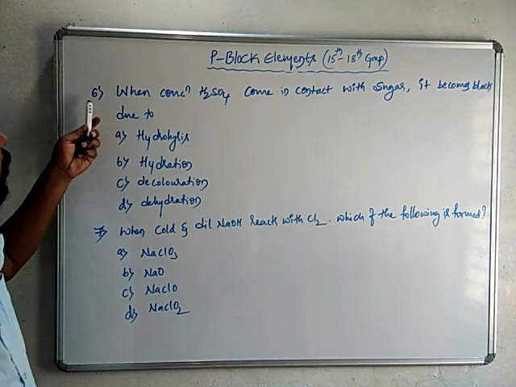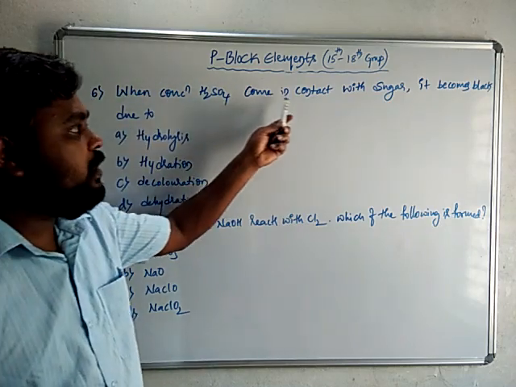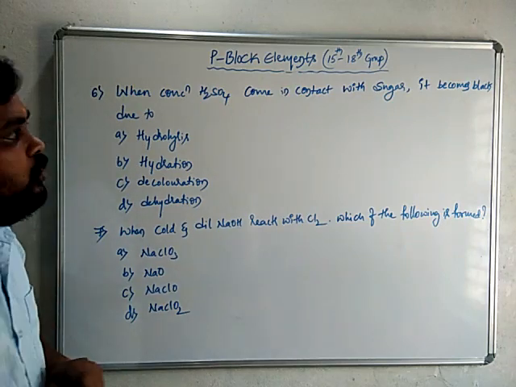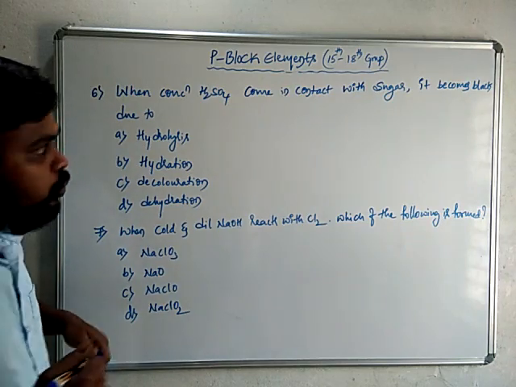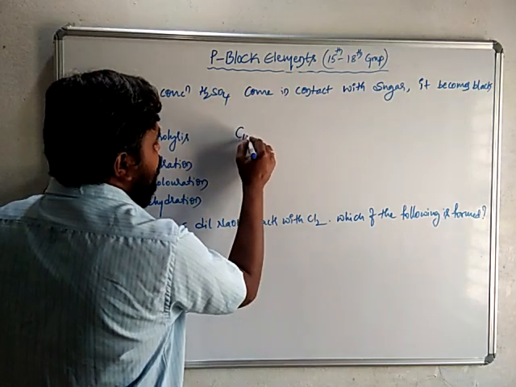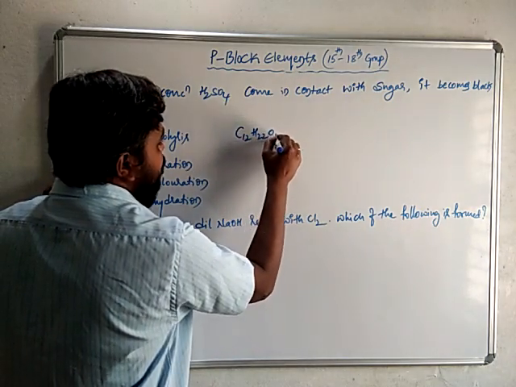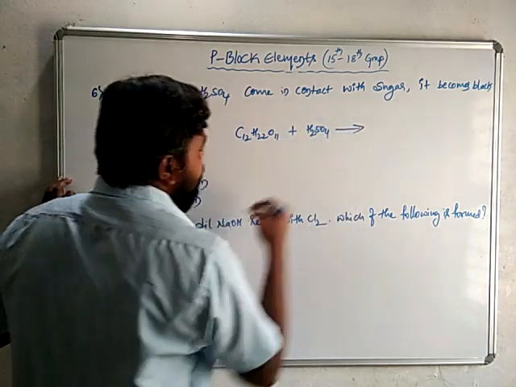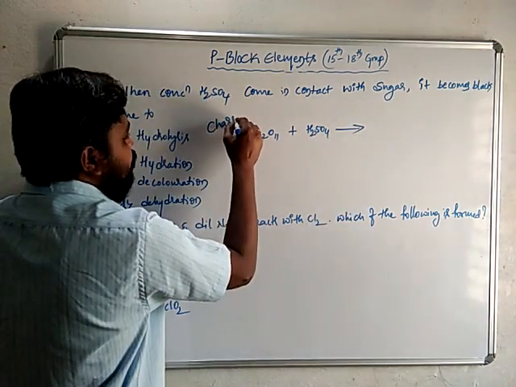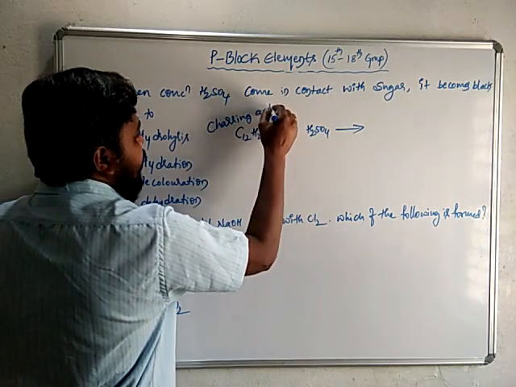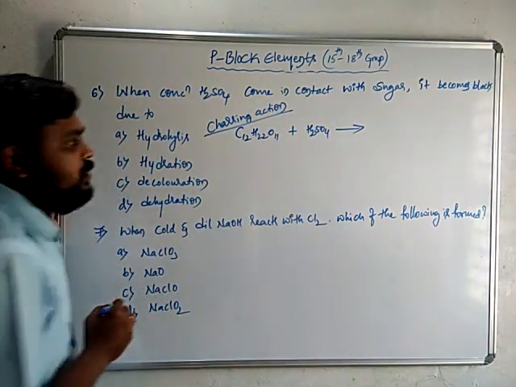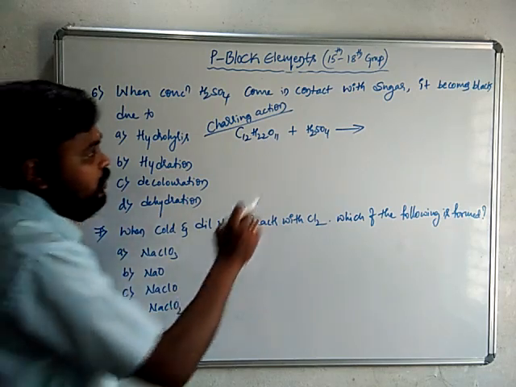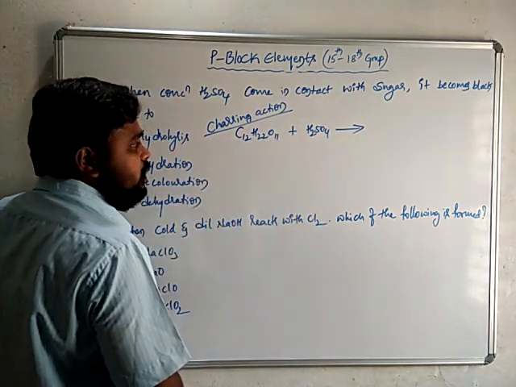So next question is, when concentrated H2SO4 comes in contact with sugar, it becomes black due to... So sugar contains sucrose. When sucrose, with formula C12H22O11, reacts with concentrated sulfuric acid, this is the charring action of sulfuric acid, and this reaction explains the dehydration property of sulfuric acid.